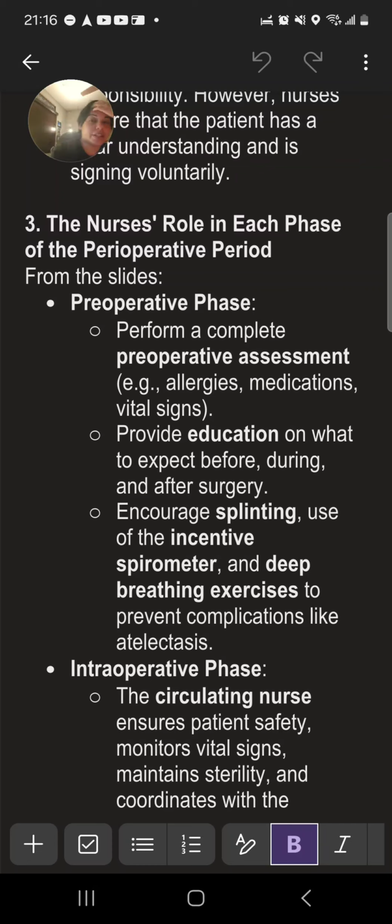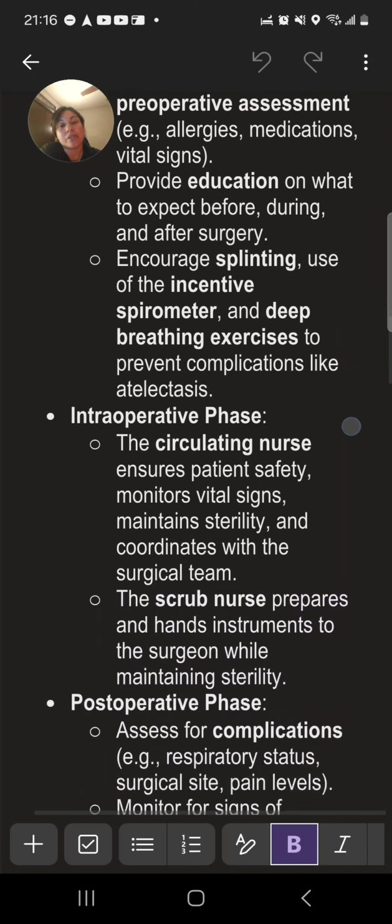So, nurses' role in each phase of the perioperative period. We have the pre-operative phase, in which we perform an assessment: vital signs, allergies, that kind of thing. We provide education on what to expect before, during, and after surgery. We teach or encourage splinting, the use of the incentive spirometer, and deep breathing exercises to prevent the complications that I was talking about.